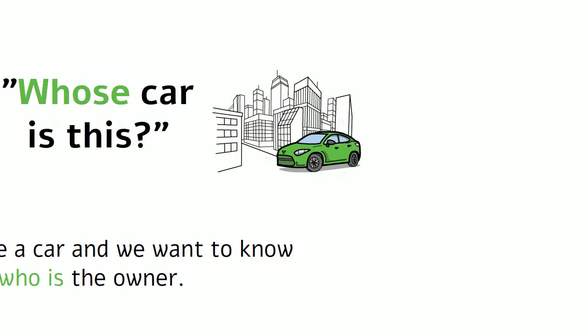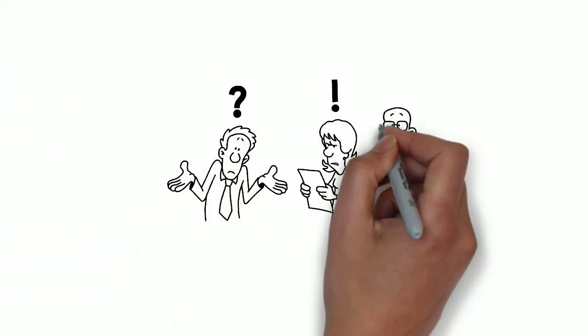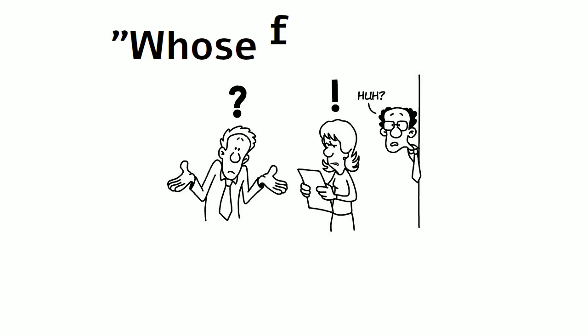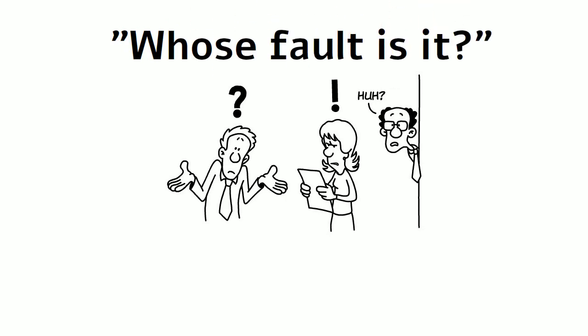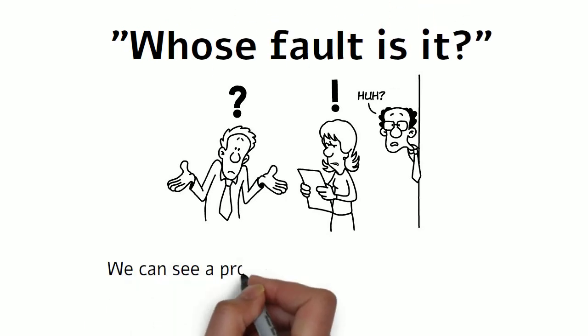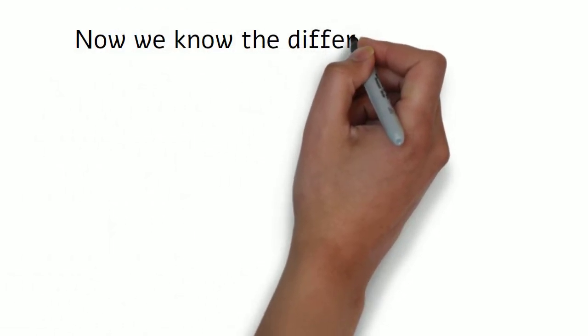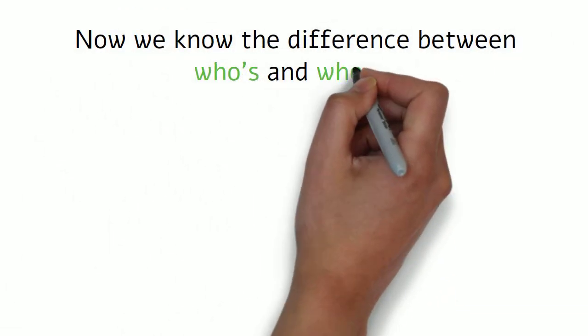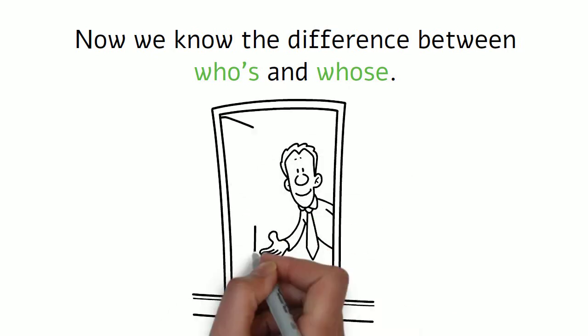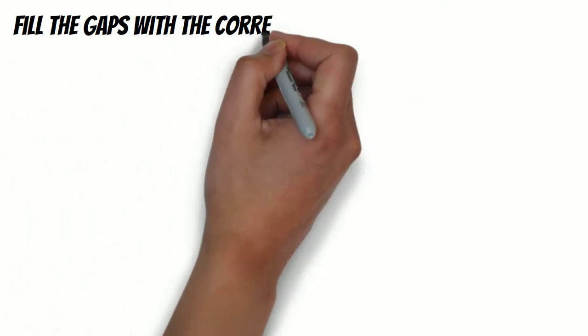Or perhaps this more difficult example. Whose fault is it? Here we can see a problem and we want to find out who is responsible for it. Okay, now that we know the difference between who's and whose, it's time for a test. Fill the gaps with the correct word.